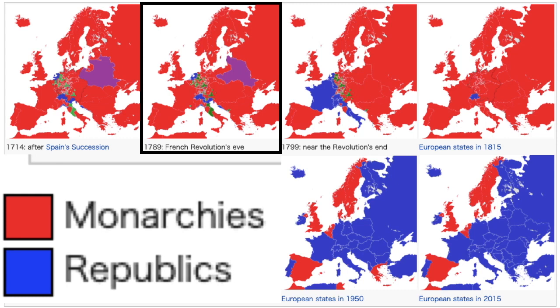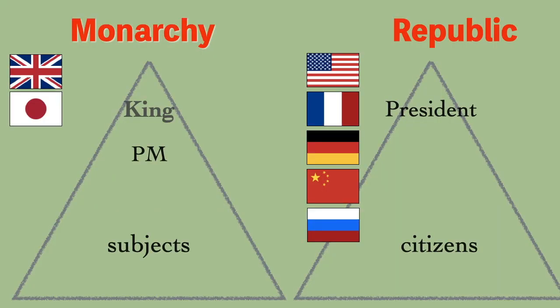Most of the countries in the world today became independent through revolutions and colonial rule, so they were born as republics without kings. On the other hand, countries such as the UK and Japan continued their monarchies, but transformed into modern nation-states with parliamentary governments under a king. This is called a constitutional monarchy.